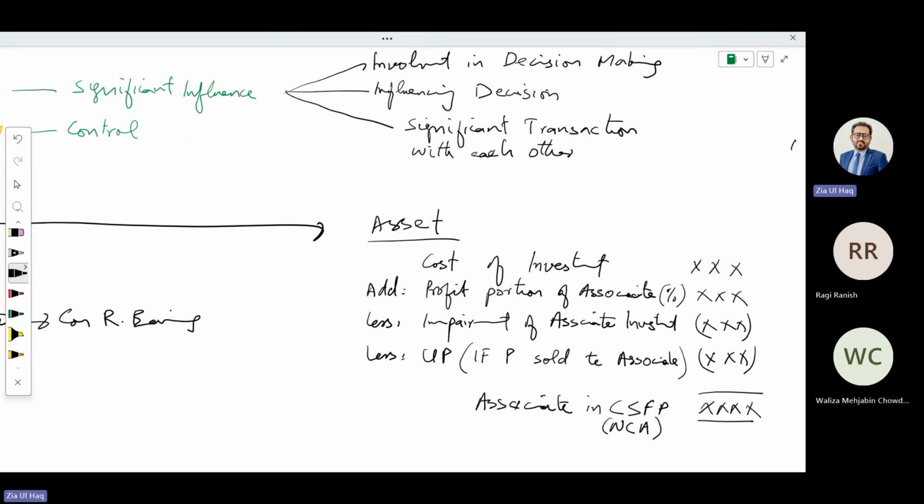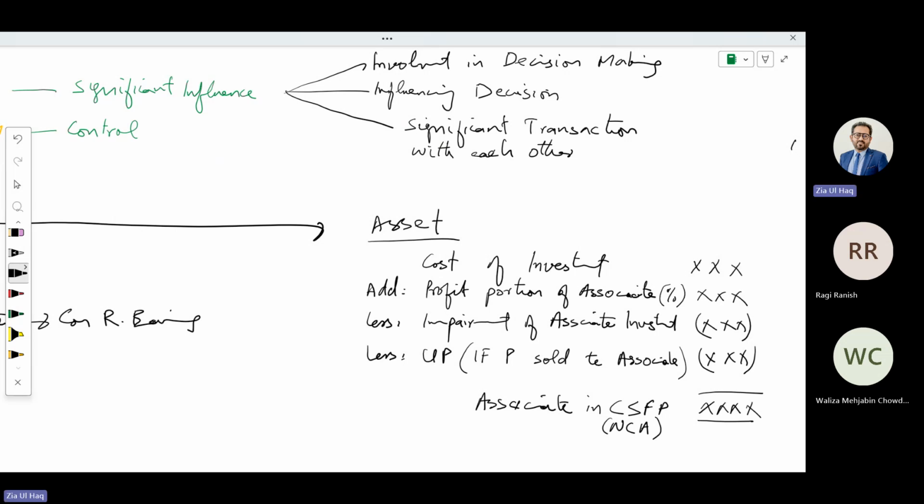Can you understand this? How the asset value of the associate that will be recorded in the consolidated statement of financial position will be calculated. Cost of investment, plus any profit made by the associate, so the parent company's share of that profit will be added.